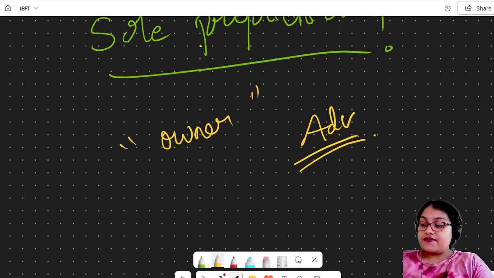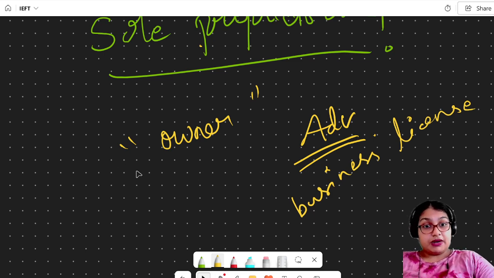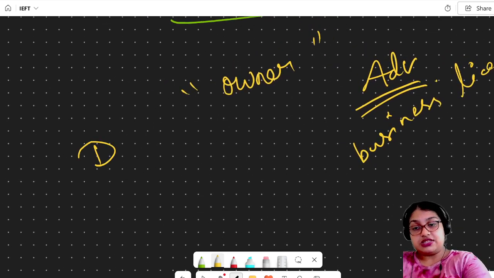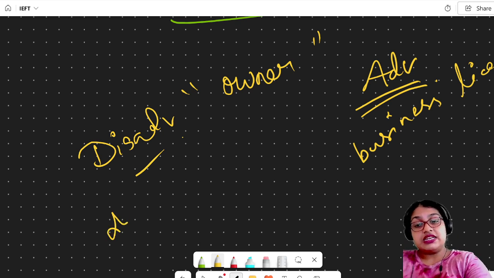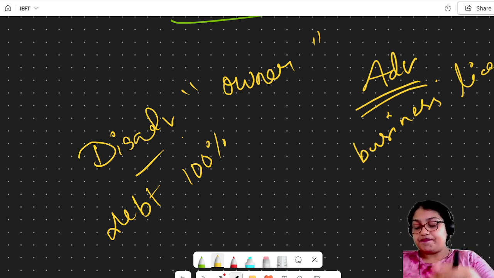There are also very few requirements for starting. Not much is required, only things like a business license and a few other things in order to go for a sole proprietorship. But similarly, they also have disadvantages. In case there is any debt, the owner is the only person, and he is liable 100% for all the business debts.